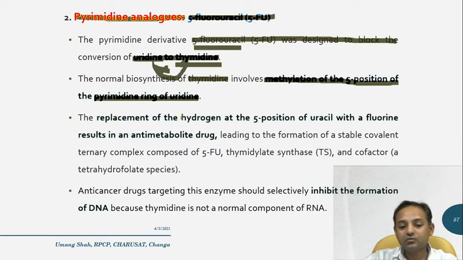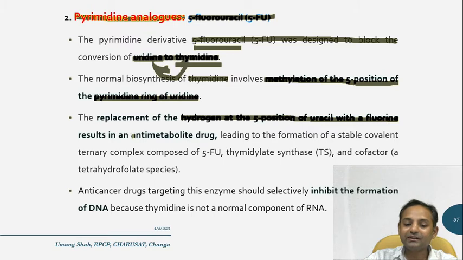Now replacement of the hydrogen at the fifth position of the uracil with fluorine results in the pyrimidine acting as an antimetabolite drug, leading to formation of a stable covalent ternary complex composed of 5-fluorouracil, thymidylate synthase as well as the cofactor.